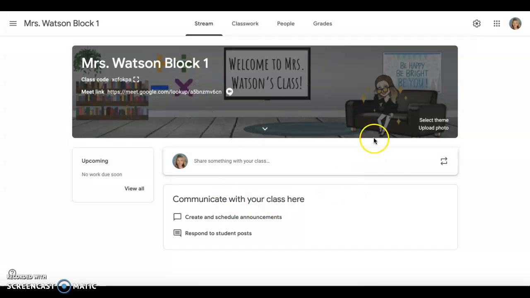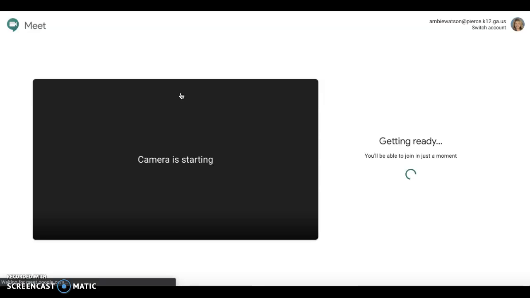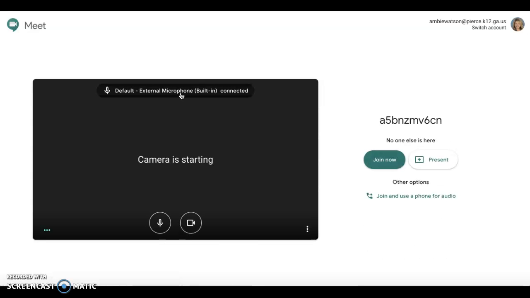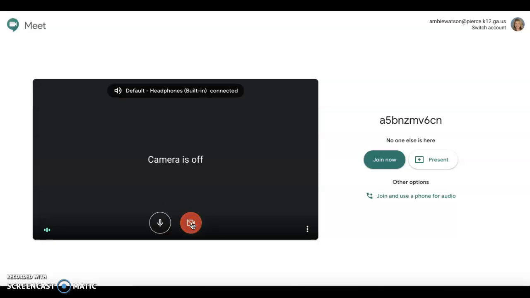And now when a student logs on, or when you log on, you can click on this link and it will open your Google Meet website. And I see that no one else is here. So I can choose to join now. Make sure that your camera is turned on, make sure your microphone is turned on, and then you join the classroom.